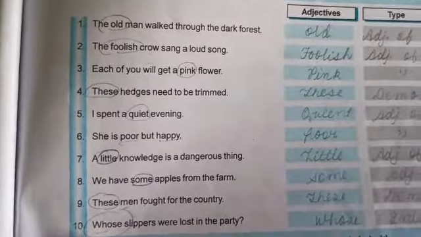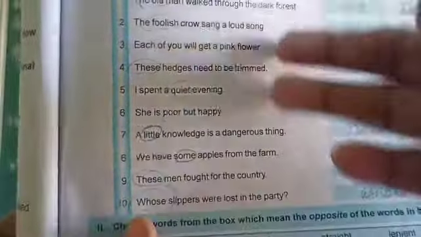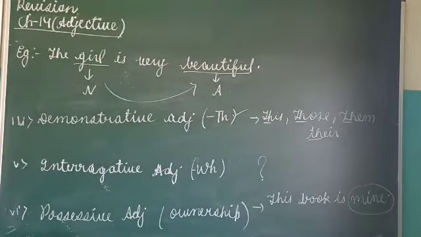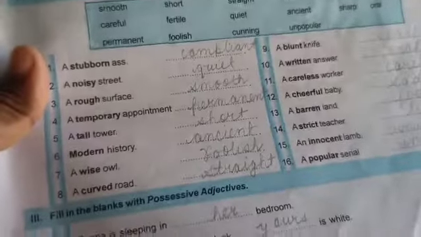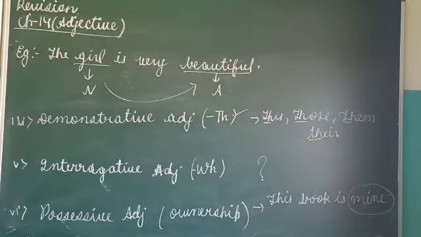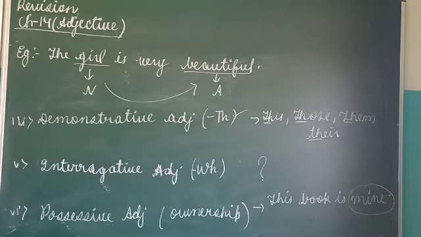Now talking about the type of questions that can be asked. You can see here so many questions are given regarding identifying the type of adjective. Some questions can be asked from the examples given in your book. You can see here so many examples. Examples can be given from the book or from outside, so be ready. This is a very important question, opposite meaning of all, so you will learn it. Many questions are there from this book. Next question is fill in with possessive adjective. You know possessive adjectives tell us about ownership.